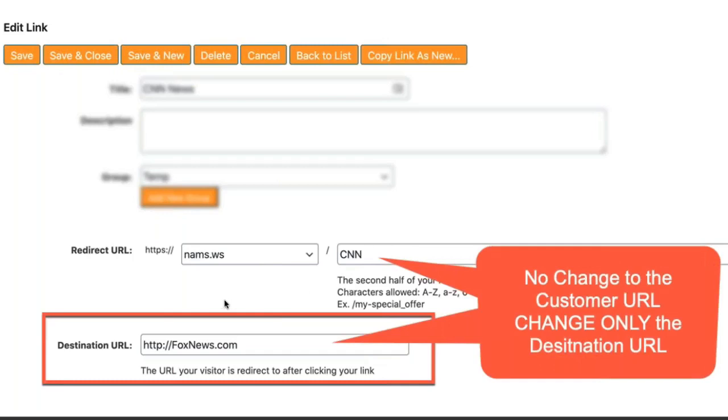And that happens. Companies merge, right? And so now we're going to change it to Fox News. All I had to do was come in here and change the destination URL in the back end. That's how a redirect works. So the redirect is the same on the front end. I made no changes here in the redirect URL, but I just changed the location where that's going to send people. Okay, does this make sense to people? You getting this? I have a real simple scenario that I want to go through real quick too, so that people understand the importance of this.